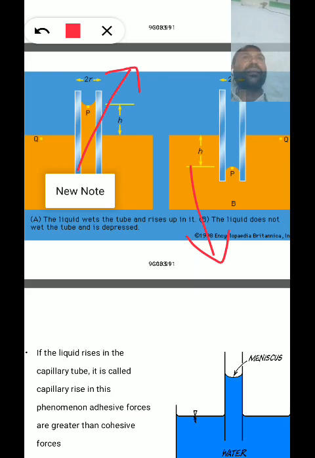If the angle of contact is an acute angle, then the liquid rises up. If the angle of contact is an obtuse angle, the liquid is depressed below. In the case of a liquid and a pure glass plate, the liquid rises up.